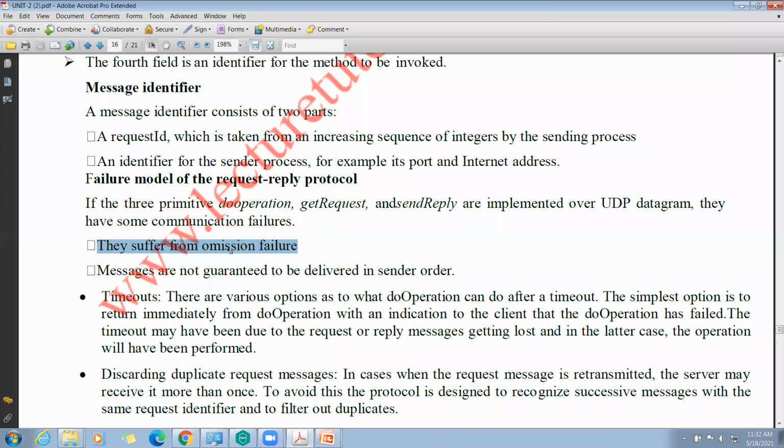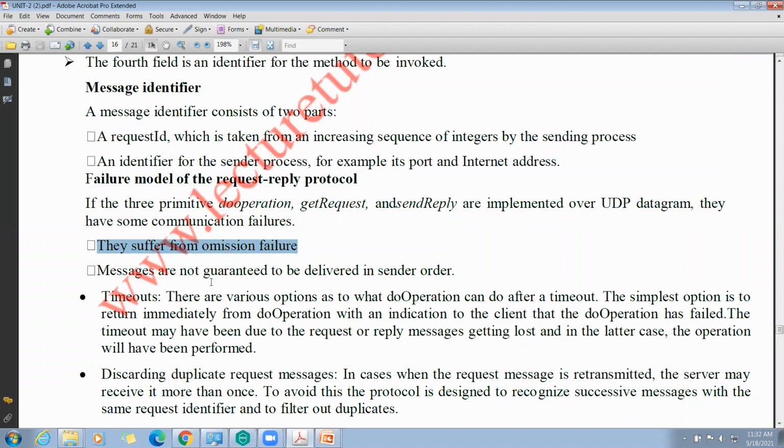Receiving omission failure means the request reaches the server, and it needs to enter the incoming queue or incoming buffer of the server. If the incoming queue or buffer of the receiver is full, then it is said to be receiving omission failure. In this case, they may suffer from either of these omission failures.